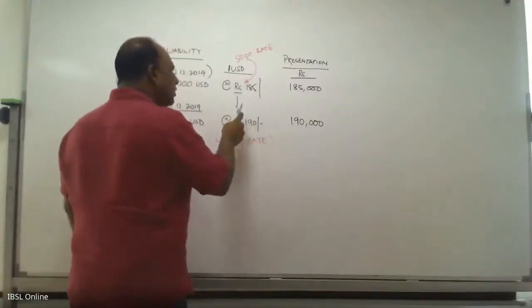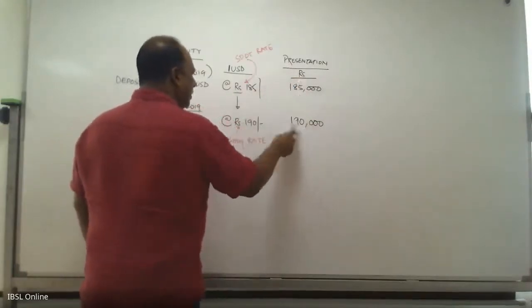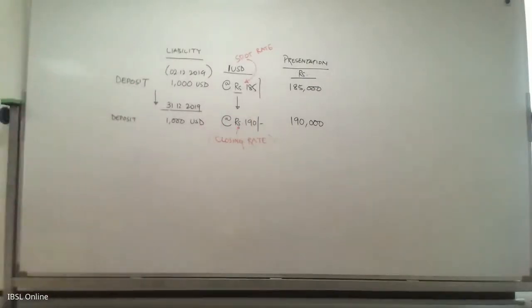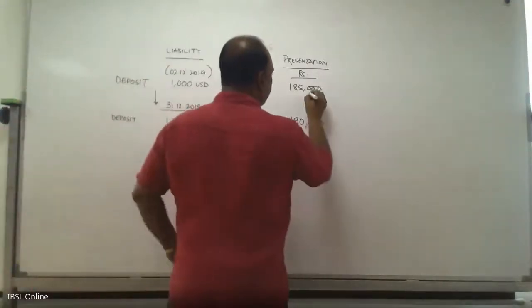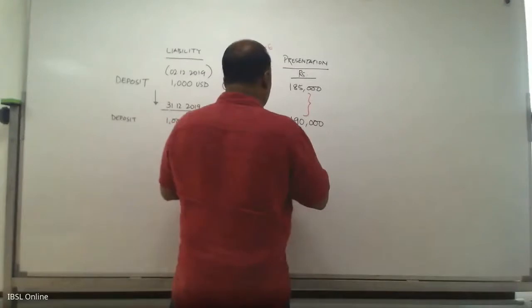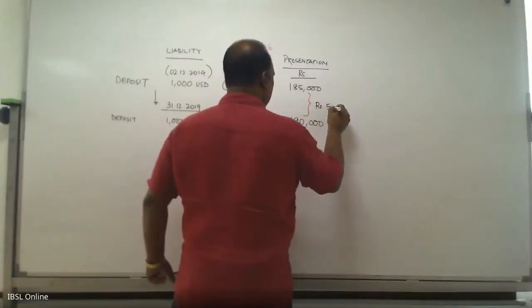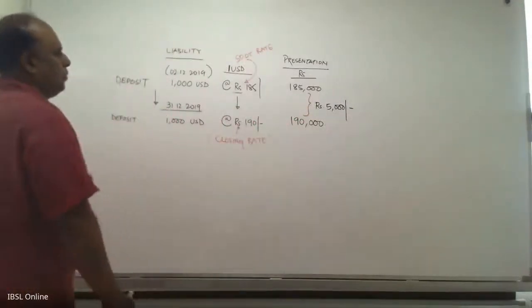As a result of the rate, the amount that you are going to present has changed. Changed by how much? Rupees 5,000.